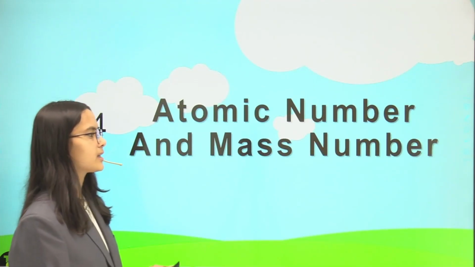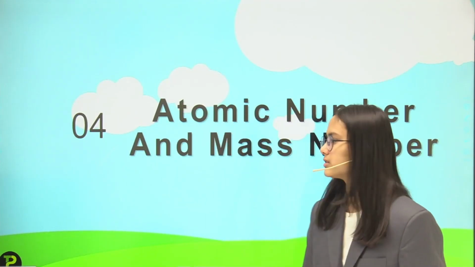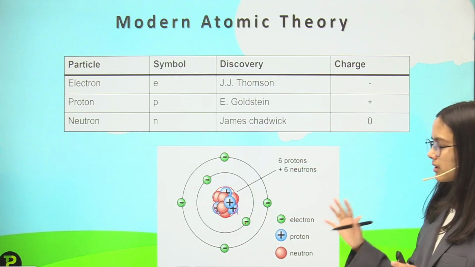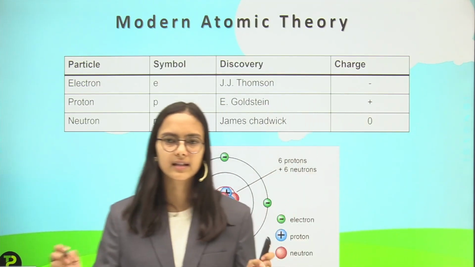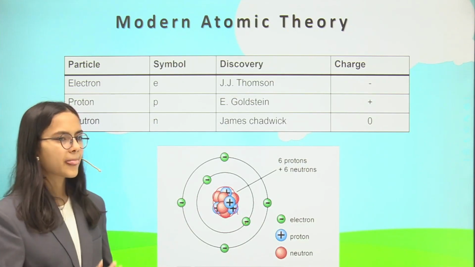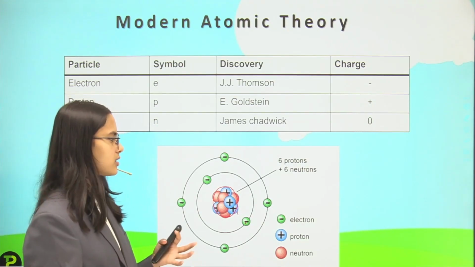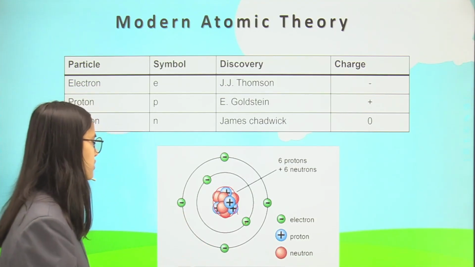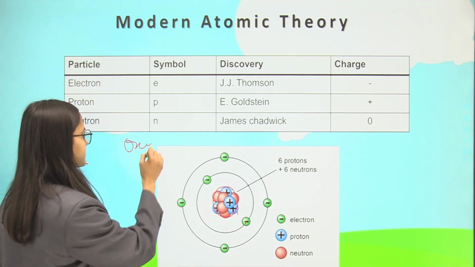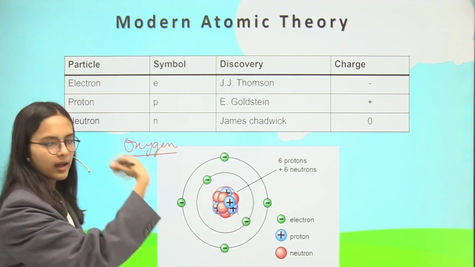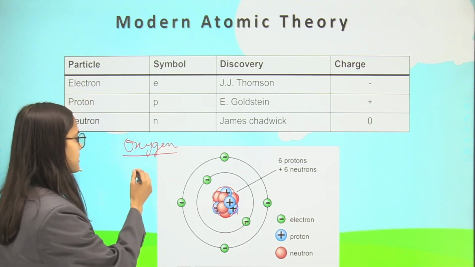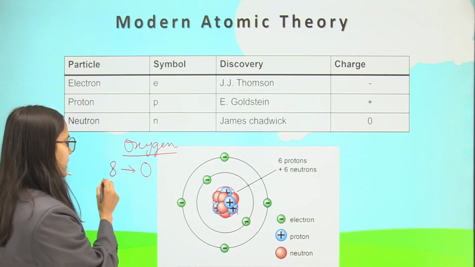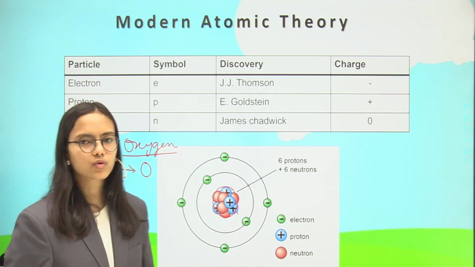Then we have atomic number and mass number with us. Let me just explain the atom once again. Let's talk about oxygen. So what is oxygen? Oxygen, as we have discussed in the elements table, is the element with the symbol O, and it comes at number 8. This number 8 is the number of protons and neutrons.